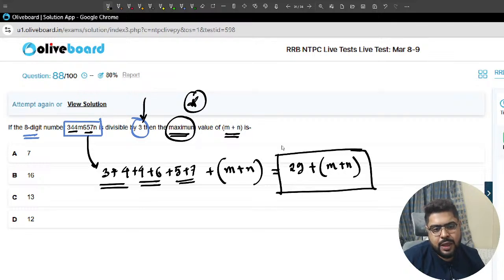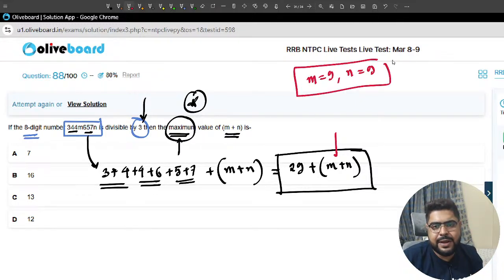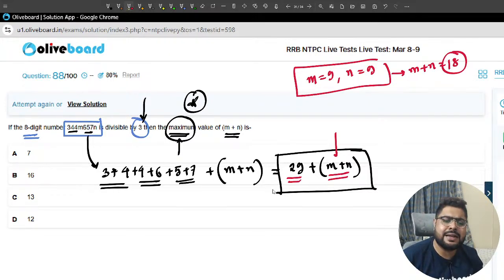Now, I will put maximum values because they are asking us to find the maximum. Now tell me, m is a digit, n is a digit. So the biggest value I can put for m is 9, n is 9. So m plus n in that case is 18. 29 plus 18, is it divisible, sir?